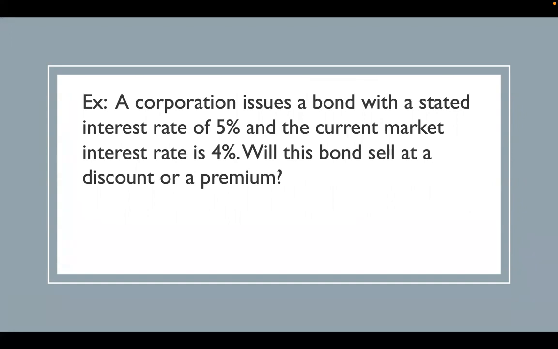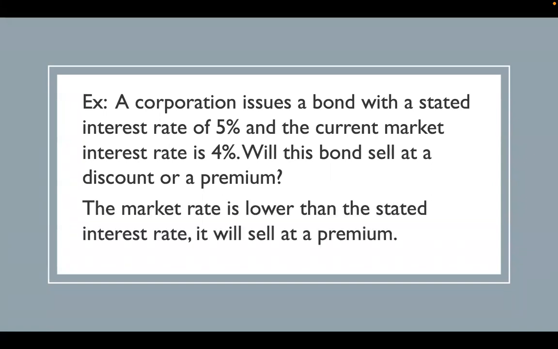So the market rate is lower than the stated interest rate of the bond, and therefore it will sell at a premium, because the interest rate of the bond is higher. And that should make sense, right? If the interest rate of the bond is higher than what everybody else is offering, that's more, so it will sell at a premium. And that's just a little bit of talking through bond terminology.